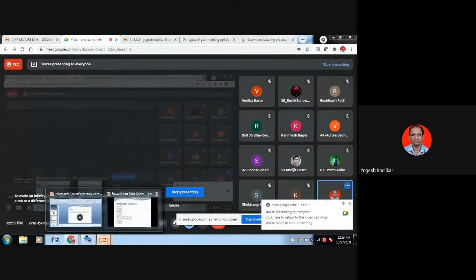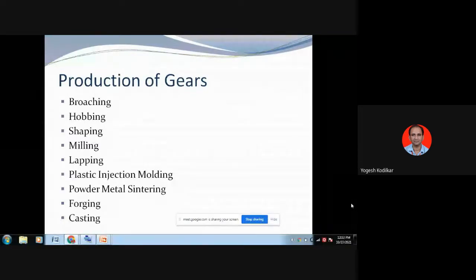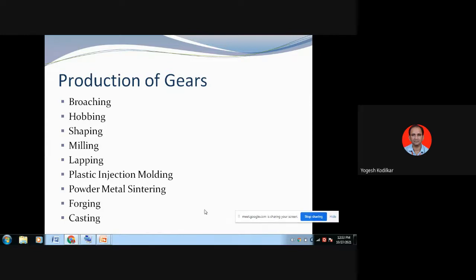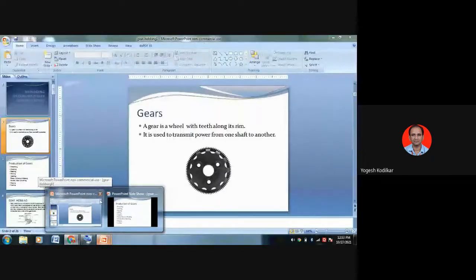Then plastic injection molding, also we can make the gears. Also powder metal sintering is one of the processes of manufacturing gear, then forging, casting. In all ways we can manufacture the different types of gears depending upon our requirement.